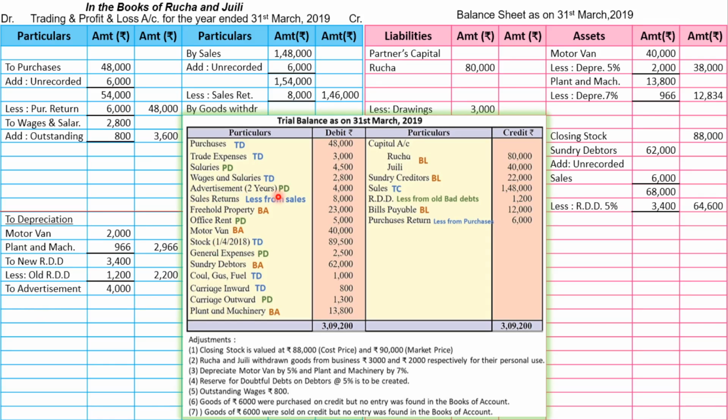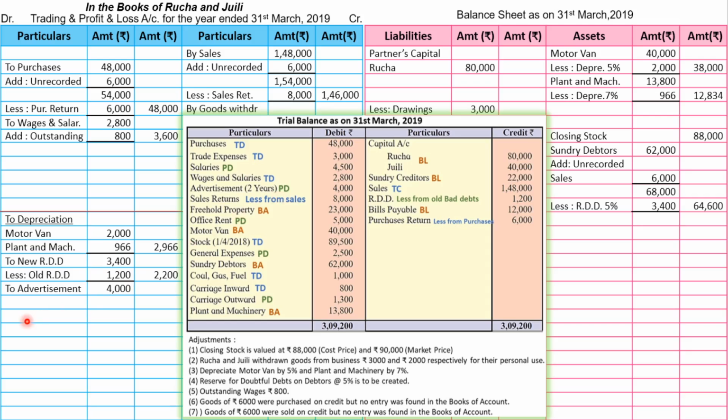Now in bracket what is given, 2 years. अब यहाँ पे हमें क्या समझना होगा, the final account which we are preparing is for 1 year, but we have paid advertisement for 2 years. So can I say I have paid 1 year in advance? So it is nothing but prepaid.